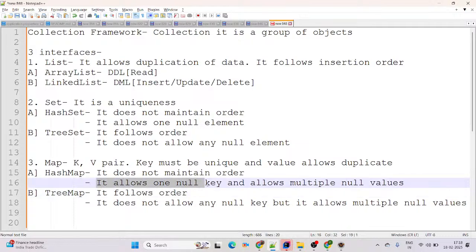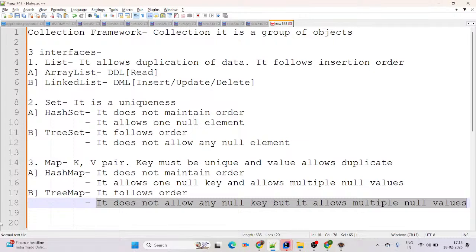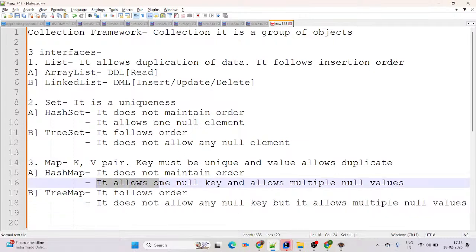HashMap allows one null key and allows multiple null values. TreeMap does not allow any null key, but it allows multiple null values. In HashMap, if you add more than one null key, then definitely the last one overrides the first one. And in TreeMap, if you add any null key, it will give us a null pointer exception.